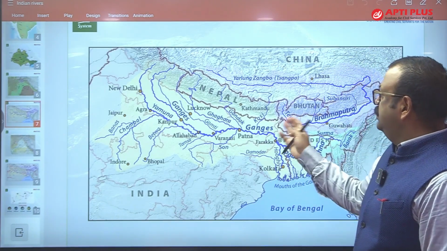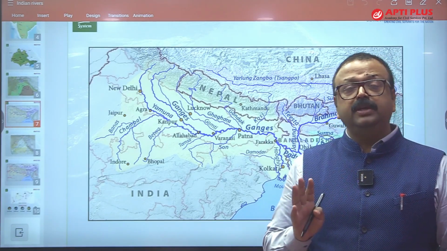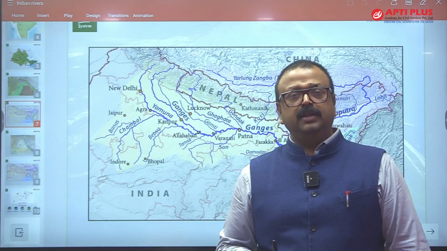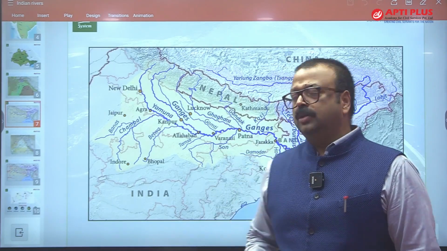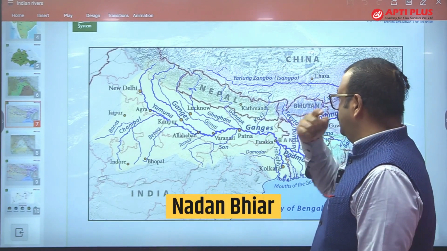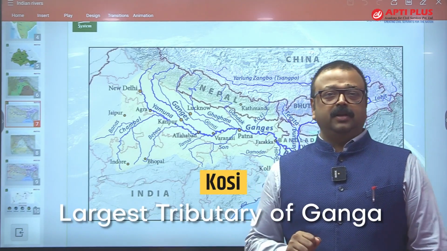Fine. Out of these rivers, Kosi and Gandak are notorious. They are notorious for changing the course of the river, and for giving floods to Northern Bihar. Out of these, Kosi is the largest tributary of Ganga.